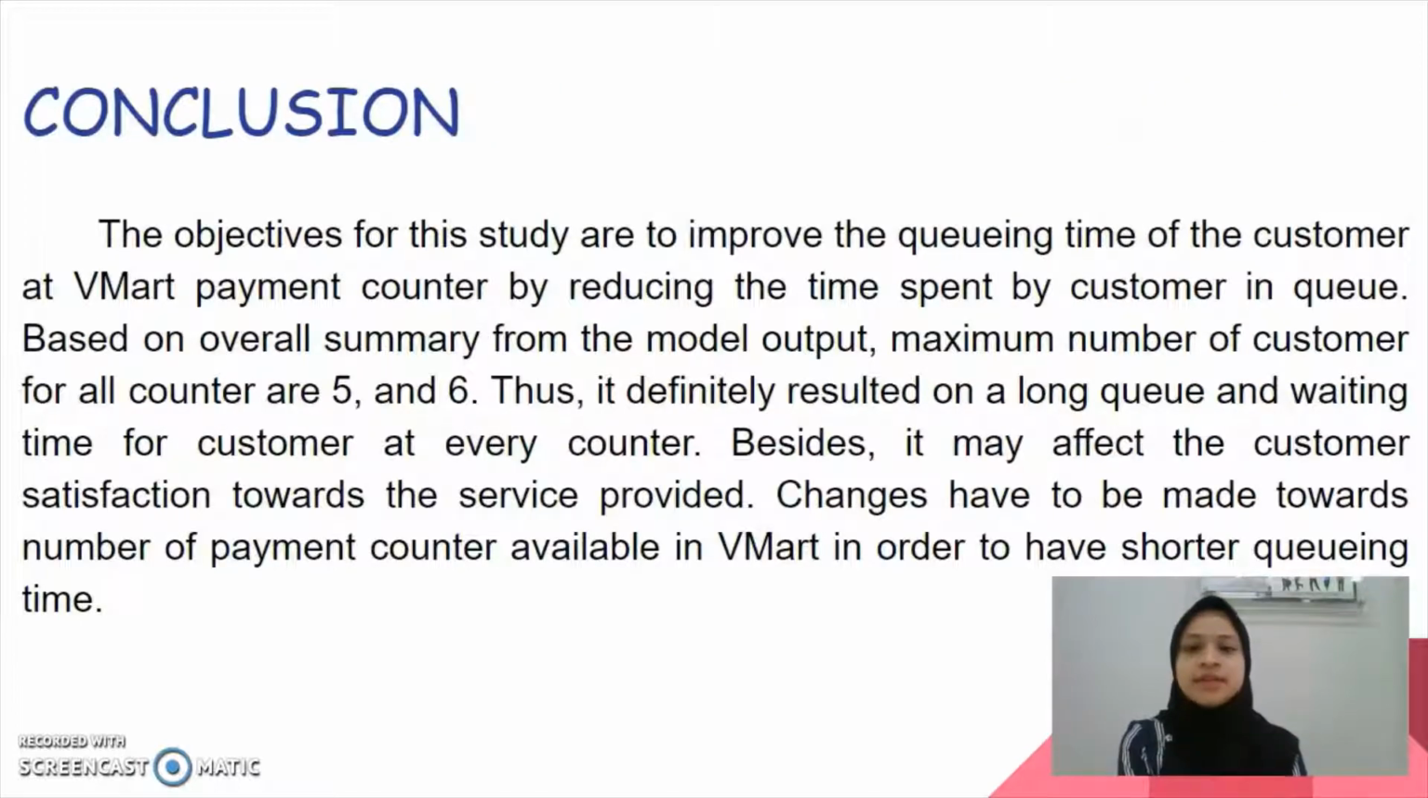Okay, so for our conclusion, our objective for the study is to improve the queuing time of customers at the VMart payment counter by reducing the time spent by customers in the queue. Based on the overall summary from the model output, the maximum number of customers for all counters is 5 and 6. Thus, it may result in a long queue and waiting time for every customer at every counter. Thus, it may affect customer satisfaction towards the service provided at VMart.